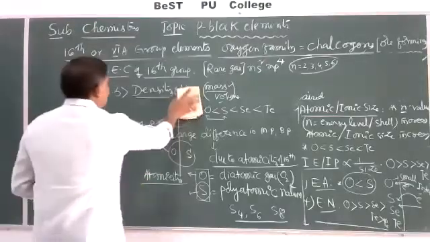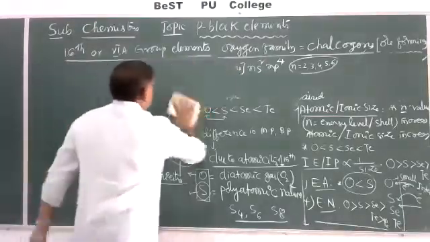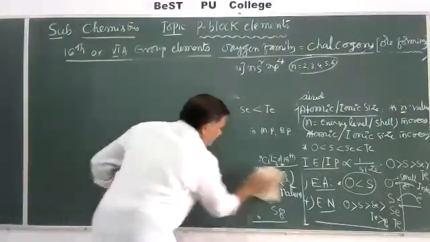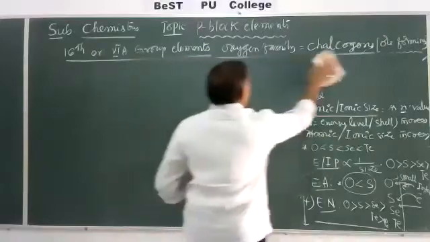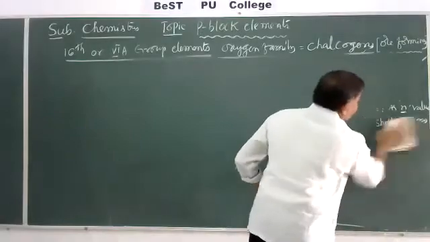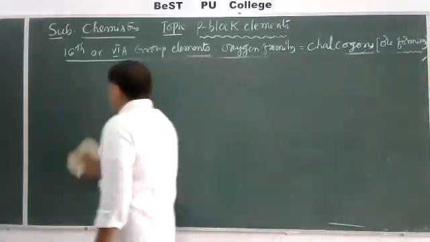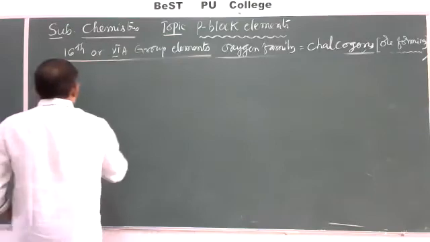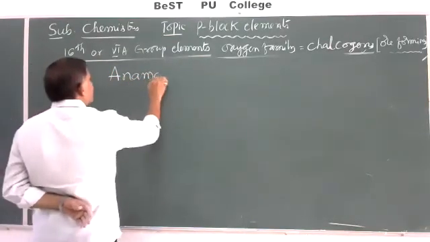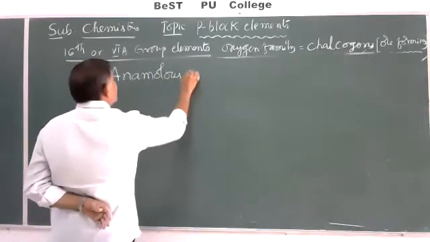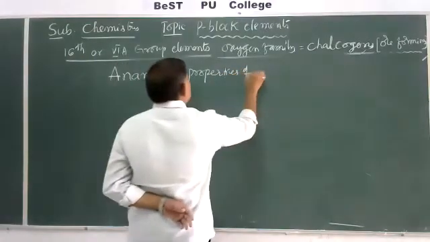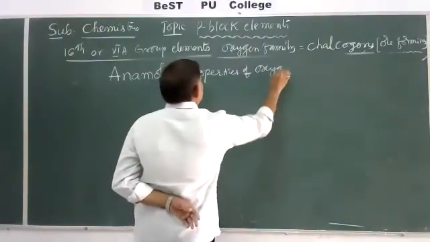Next one is anomalous properties of oxygen.